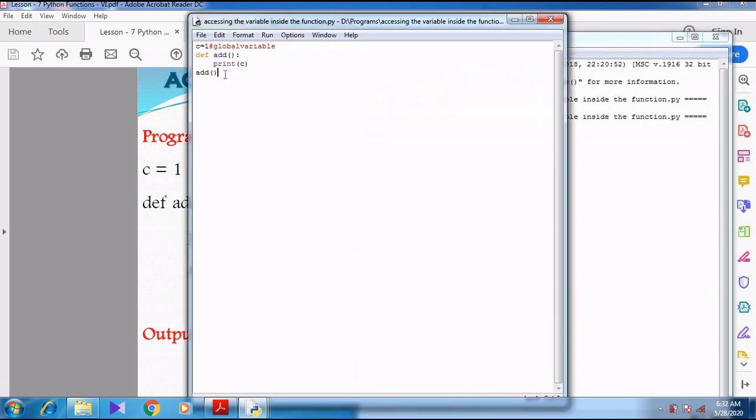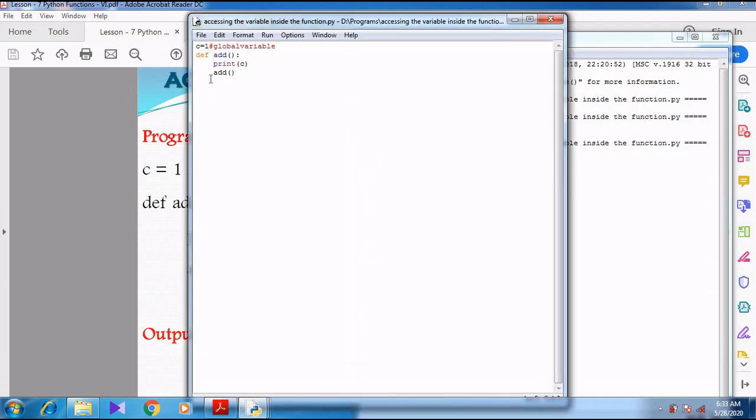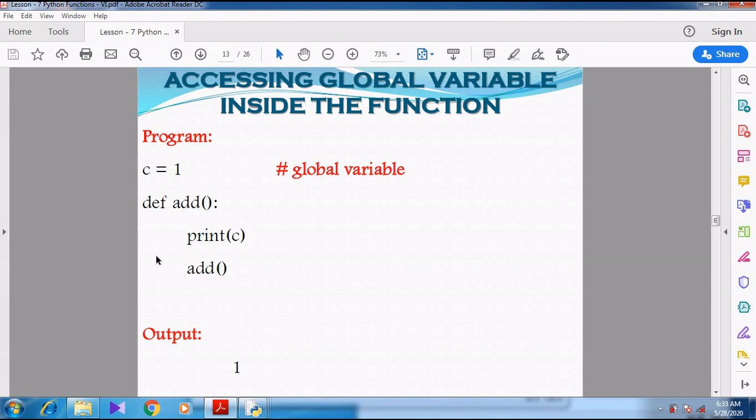The mistake I had made is that I wanted to call the function from outside the function, but I was calling the add function from inside itself. So when I press F5, it shows the interpreter alone. So indentation is a must if you want to call the function from outside.